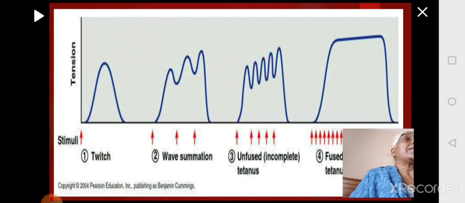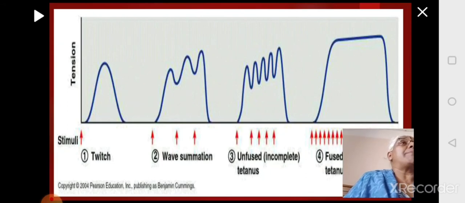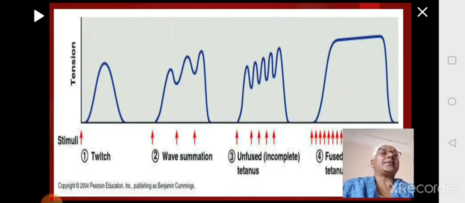Incomplete tetanus. The relaxation period goes on decreasing and it becomes incomplete tetanus. Then if the stimuli is very strong, there is no relaxation period at all and the relaxation phase completely disappears, and it results in complete tetanus.